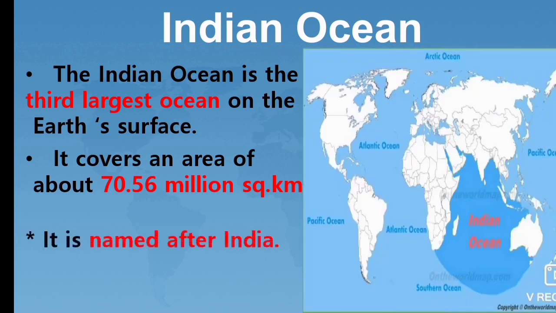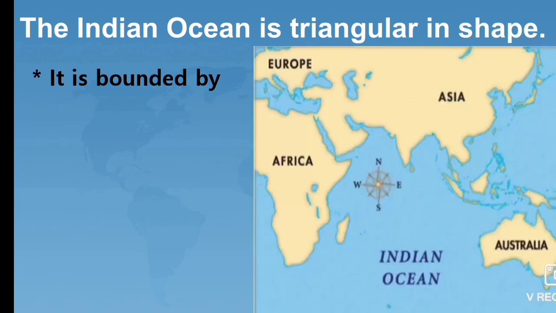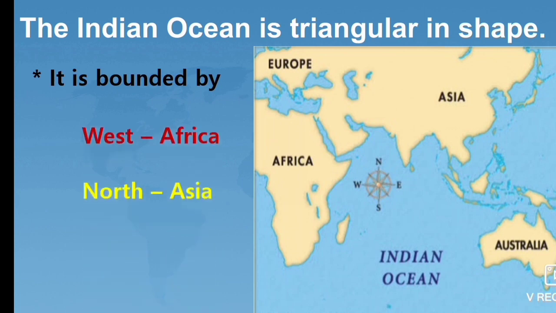It is named after India. The Indian Ocean is the only ocean named after a country. Students, the Indian Ocean is triangular in shape. It is bounded by, otherwise the limit of the Indian Ocean is, Africa in the west, Asia in the north and Australia in the east.